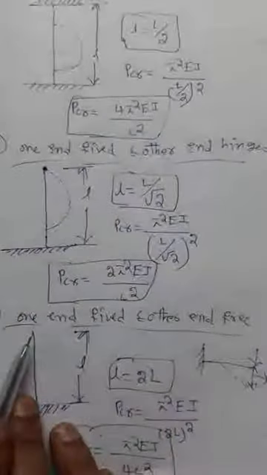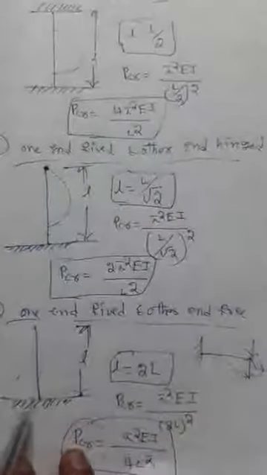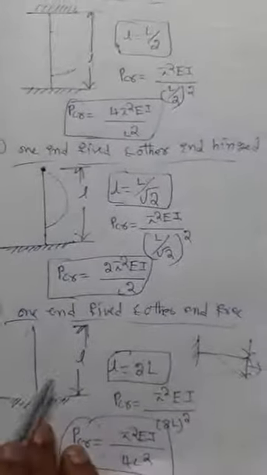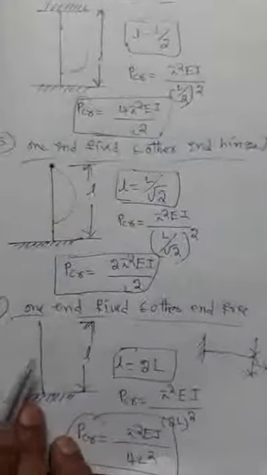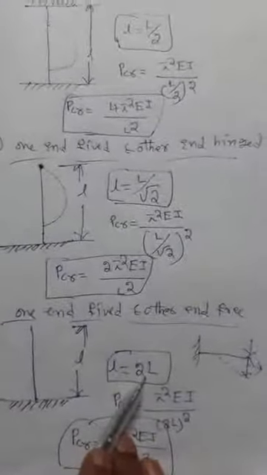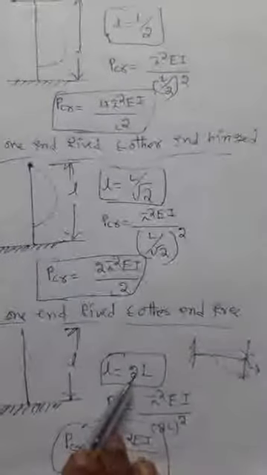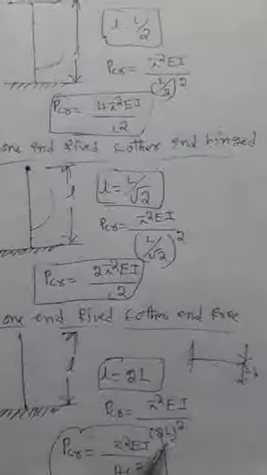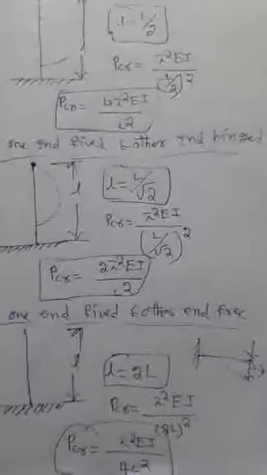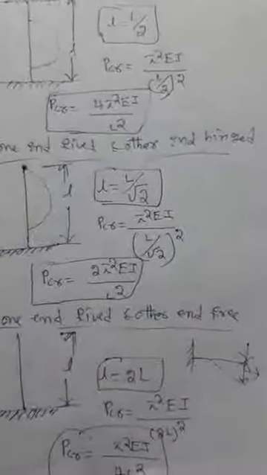Then another one is one end fixed and other end free. This is a fixed end and this is a free end. The deflection diagram is like this, and this is the equivalent length. For this condition, the equivalent length is L equal to 2L, so you substitute 2L square instead of L square. The 2L square is nothing but 4L square. This is the formula. These are the end conditions.